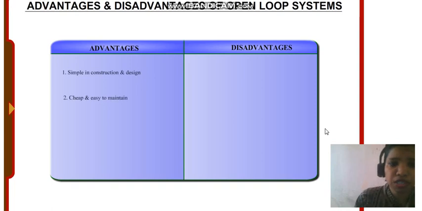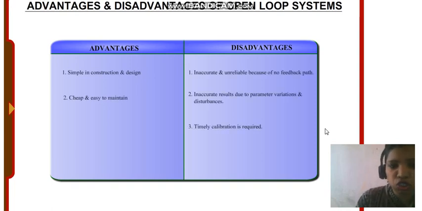Coming to the open loop system. Open loop systems are simple in construction, cheaper, and easy to maintain, but they can be inaccurate, unreliable, and the main thing is timely calibration is required.